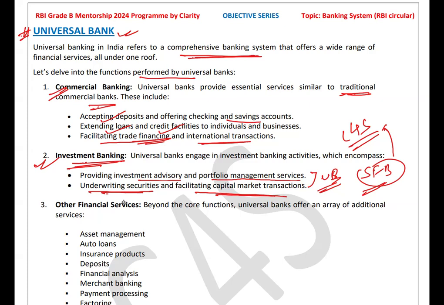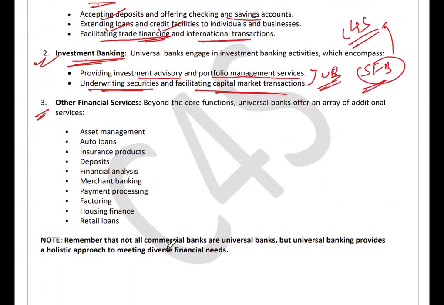Let's see the third important services that they provide. All the financial services like asset management services, loans for auto products, insurance product services, deposits, financial analysis, and factoring services, with a detailed discussion you can see on the portal only, housing finance services, and retail loans. So these are the services provided by the universal banks.